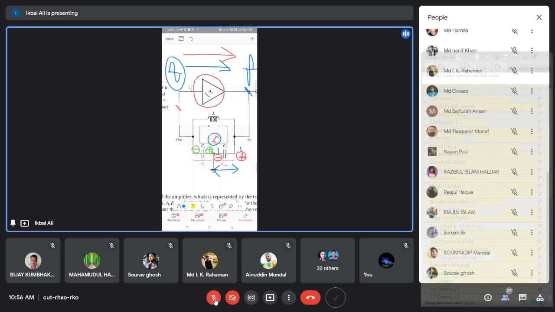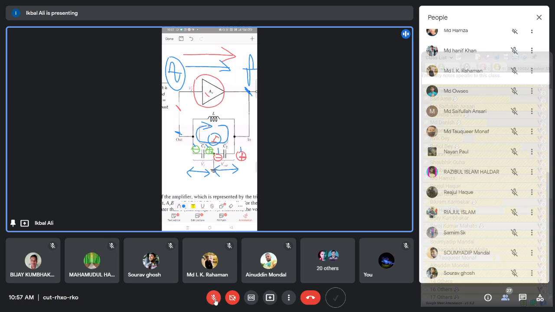And the feedback voltage is developed across C1, because with respect to ground, this is the feedback point, and the entire voltage is developed across C1. But the feedback voltage plus is this side, minus is this side. Why? Because the current is flowing in this way. So this is the direction of the current that is flowing, and the voltage drop should be plus on the right hand side of C1 and minus on the left hand side of C1.